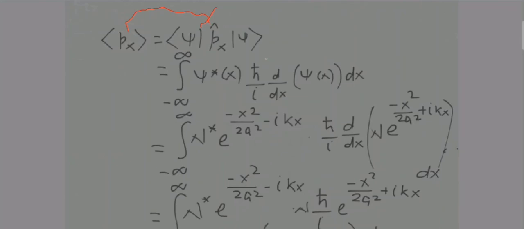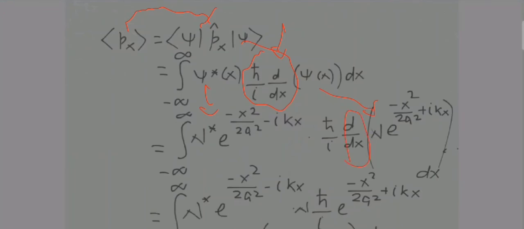Okay, so you will replace it by the momentum operator. How does your momentum operator look? Your one-dimensional momentum operator looks something like this. As your system is one dimensional, you will use the one-dimensional momentum operator. After you put the psi star value, after you put the psi x value, you will take the differentiation with respect to x.